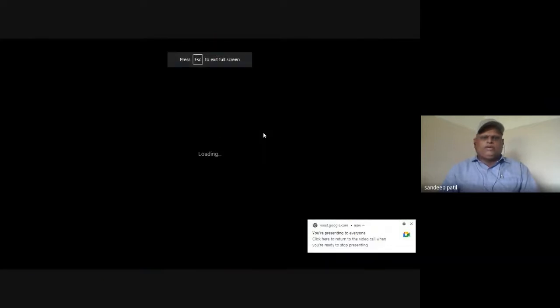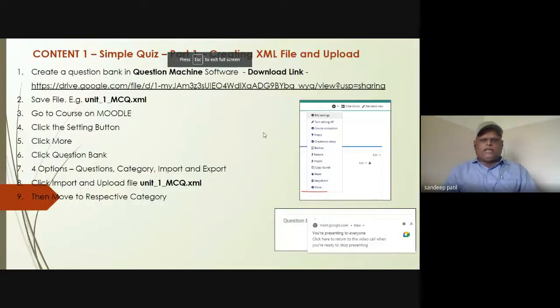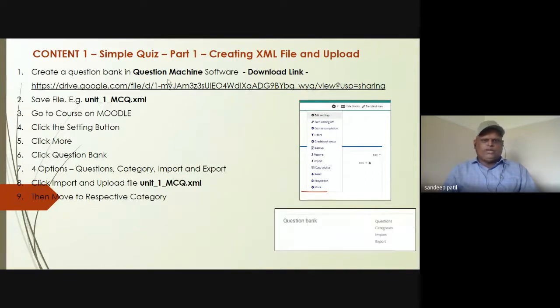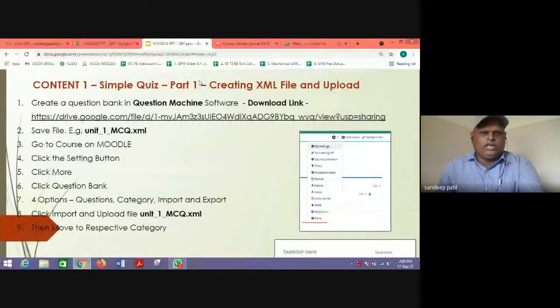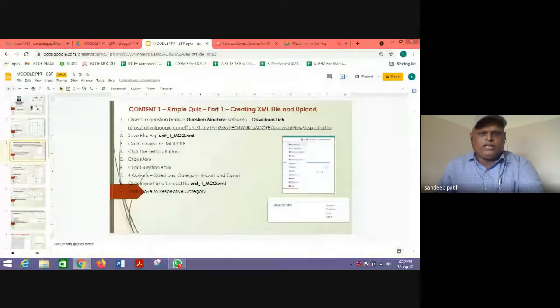So today we'll see this first part, that is about the simple quiz. For the quiz, we need to create an XML file and upload it as a question bank in the Moodle. So this is the process. The first thing we need to do is to create a question bank in a question machine software. I'm giving you this download link in our chat box.